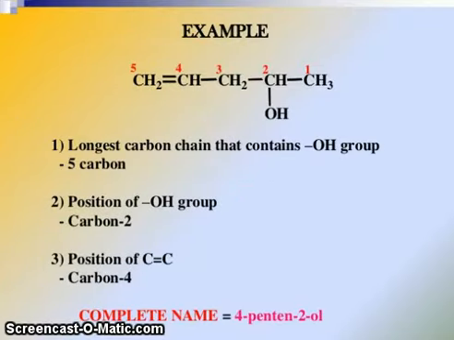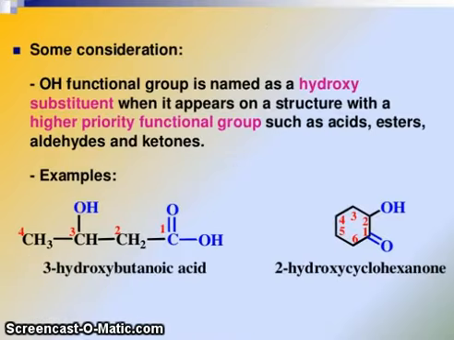Longest carbon chain that contains the OH group: 5 carbons. Position of the OH group: carbon 2, and position of the carbon double bond: carbon 4. So the complete name is pent-4-en-2-ol. Now some consideration. The OH functional group is named as a hydroxy substituent when it appears on the structure with a higher priority functional group such as acids, esters, aldehydes and ketones.